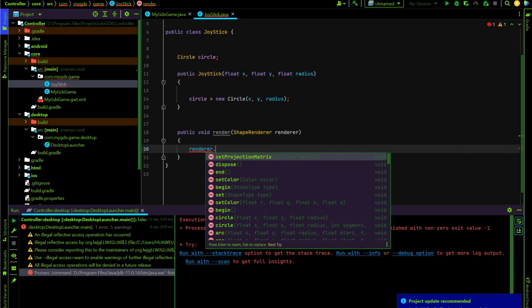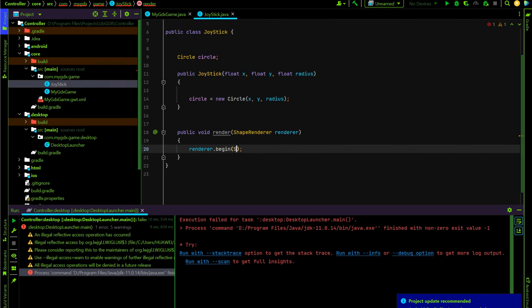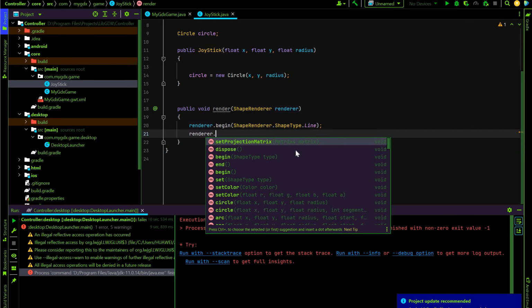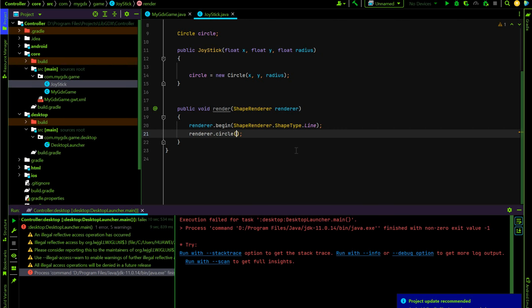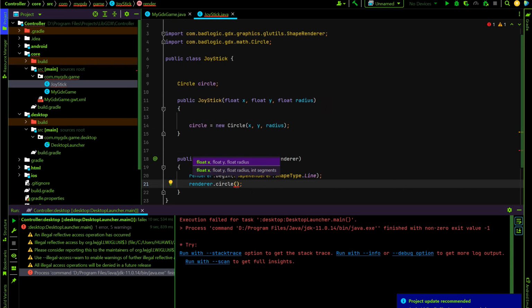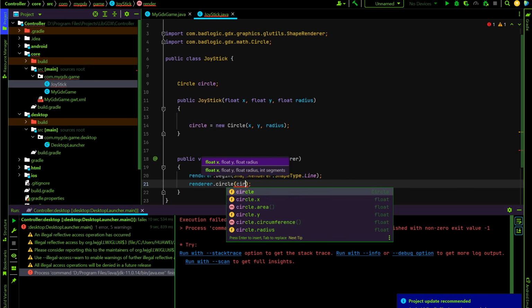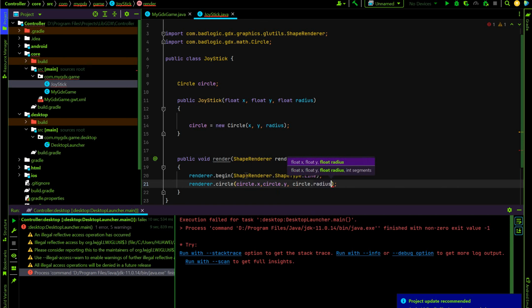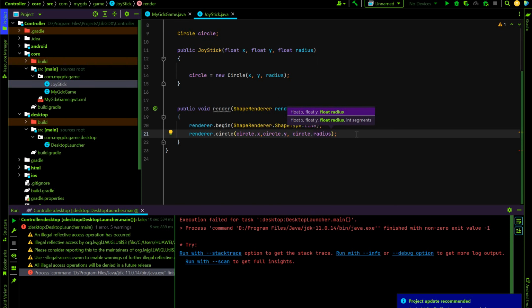Inside, render.begin with ShapeType.Line. Guys, Line, not Filled. I'll show why. Then render.circle, and as you can see, I will use the circle variables, for example circle.x, circle.y, circle.radius. Good class. I love this.